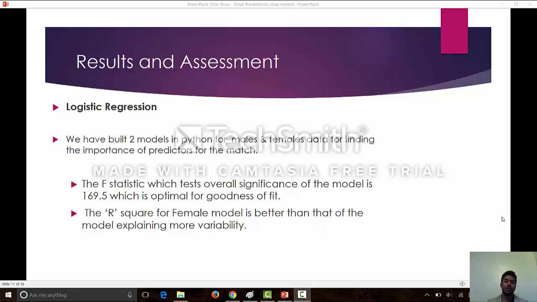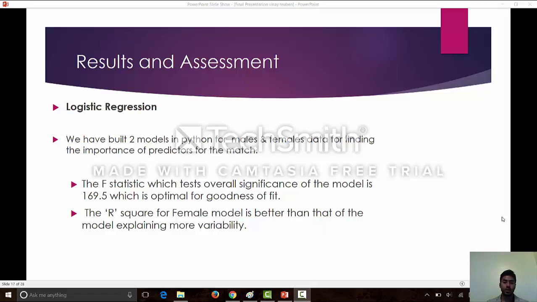Now I'll explain the results and assessment of our project. So we built two models. Logistic regression, as our variable was categorical, so we had to go for logistic regression. And also we built a decision tree model to find which model is going to be a good fit in our comparison. So to start with, logistic regression.